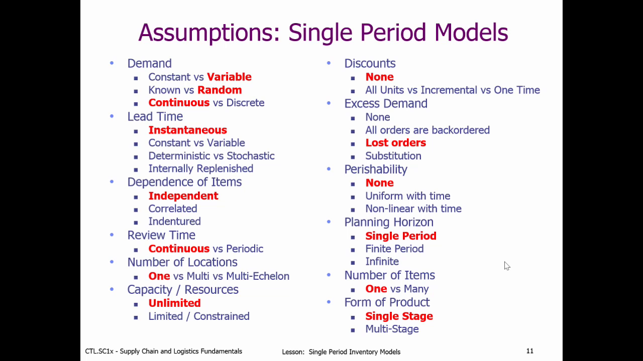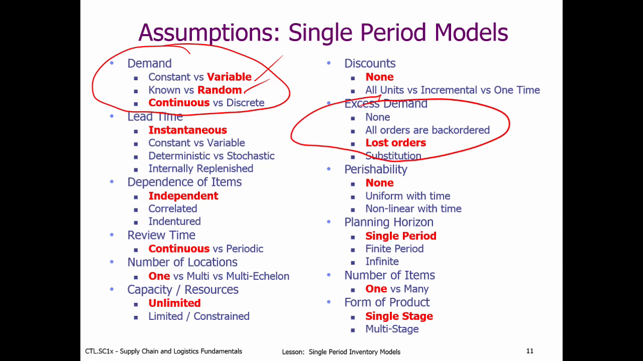So for the single period models that we're going to develop here, we made a couple changes on the assumptions. The first is the demand. Instead of constant and known demand, it is now variable and random. Because we have random demand, there's going to be a higher probability that I might have excess demand, and I'll be short. So what will we do with those short cases? Well, we'll have lost orders.